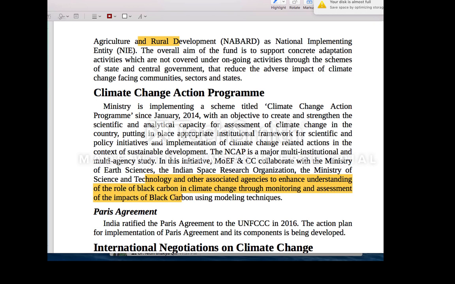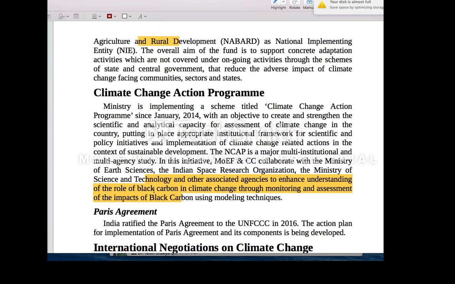What is this black carbon? Black carbon is a short-term pollutant. It generally doesn't stay for a long time, but it reduces the albedo. If this black carbon is falling on your glaciers, it reduces the albedo and increases the melting of your glaciers. So it increases your global warming. So what is this black carbon? Black carbon is formed because of incomplete combustion of your fossil fuels.